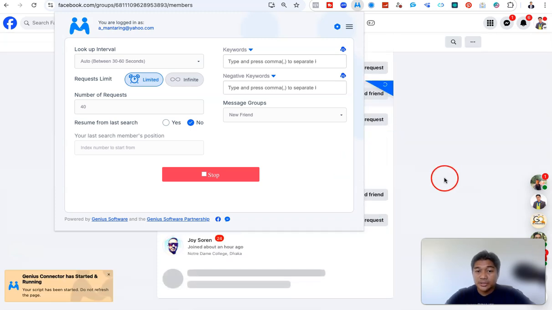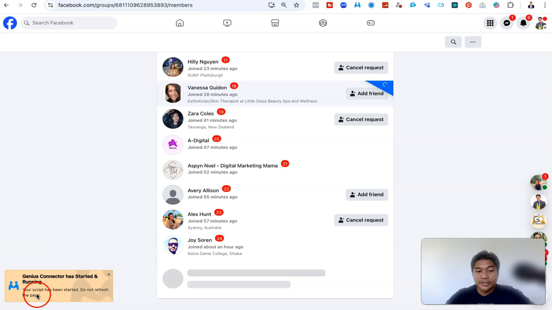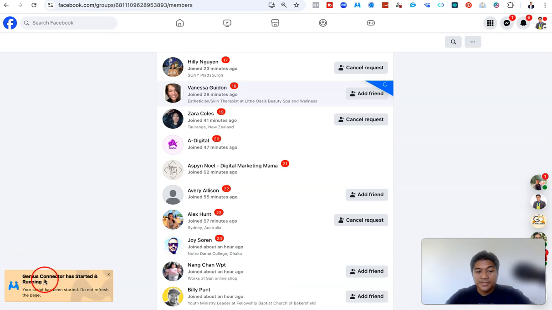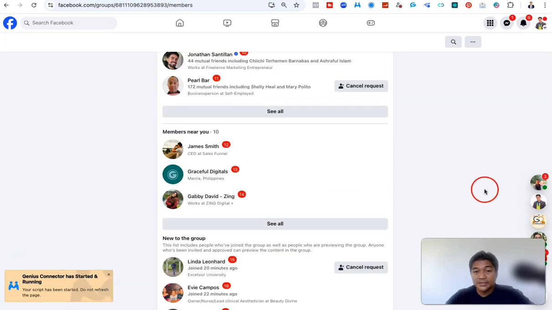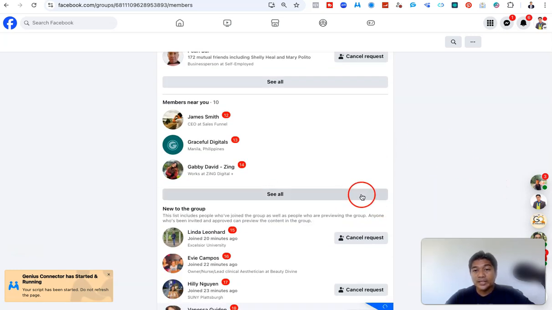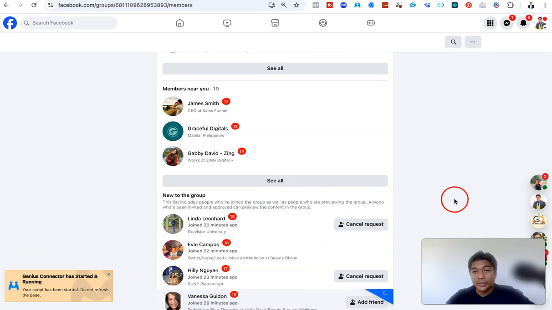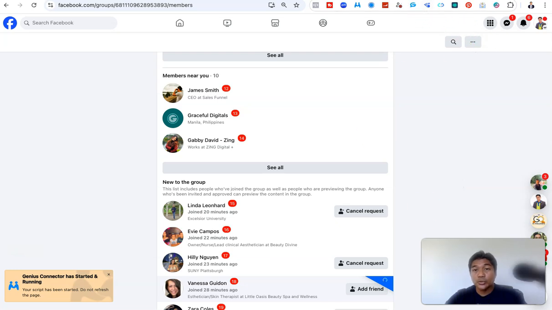As you can see, it's working right now. You can see here Genius Connector has started and running. You don't need to refresh this page because it will stop. But the good thing is that while it is working in the background, you can leave this one and do something else.